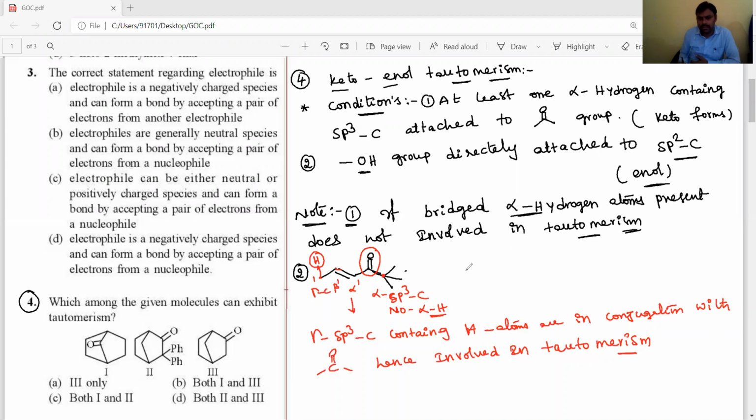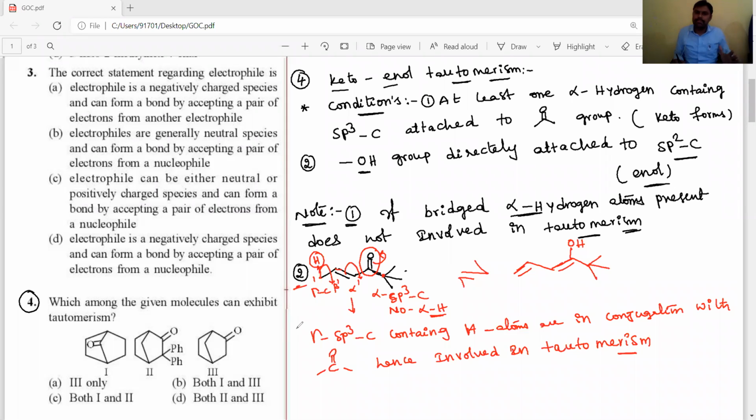Involved in a tautomerism. Then this rearrangement will take place like this. Now the resultant compound here, the single bond, that gamma hydrogen will be shifted to carbonyl oxygen, and in between that gamma carbon and beta carbon a double bond will form, and next like this an OH group will form, remaining as this. Okay, so this is also tautomerism, one more exception.